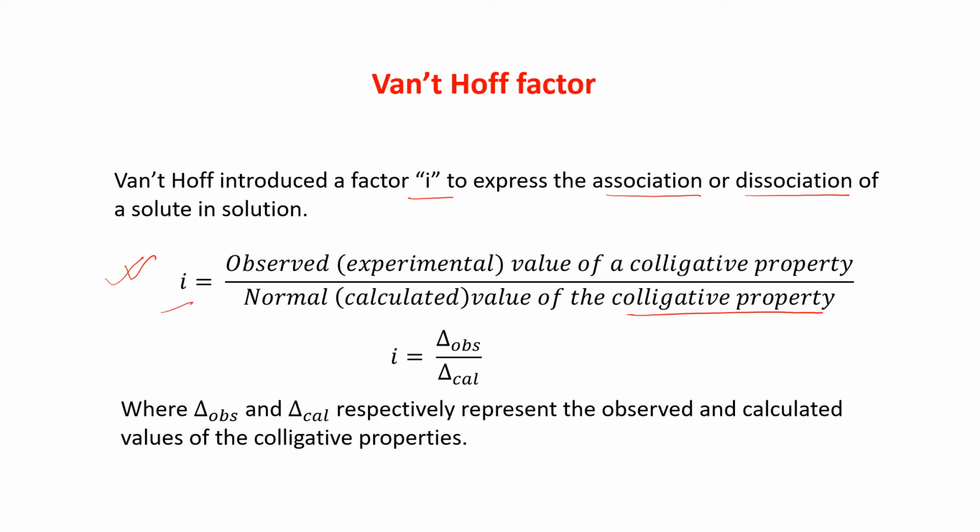So i is the factor which is equal to the observed or experimental value of a colligative property divided by the normal or the calculated value of the colligative property. So i is written as delta observed divided by delta calculated. Delta means colligative property, where delta observed and delta calculated respectively represent the observed and calculated values of the colligative properties. Am I clear?